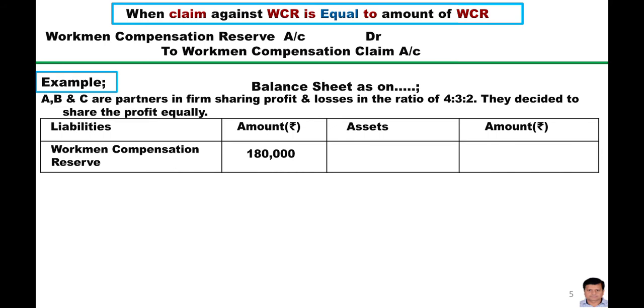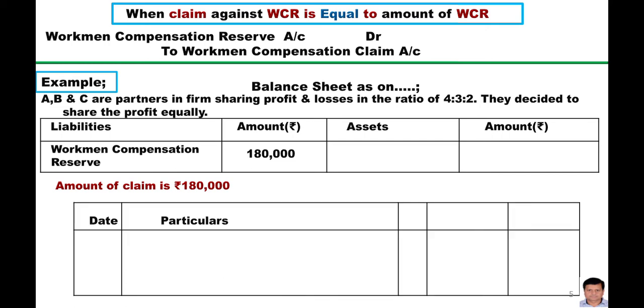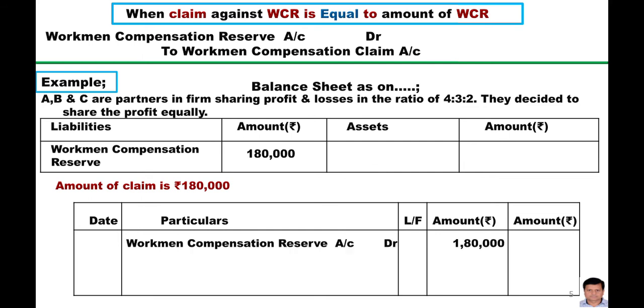ratio among existing partners. Now the amount of the claim is 1,80,000, meaning no amount will be left available for the old partners. The whole amount of the reserve will be used for the settlement of the claim. That's why the entry will be what? The entry will be like this: workman compensation reserve account DR 1,80,000, and this whole amount will be used for the claim. The workman compensation claim account 1,80,000.